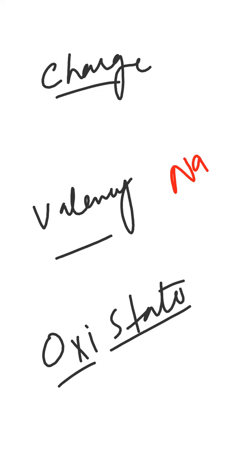So how would sodium react? It will donate its one electron. एक ही होता है, it belongs to group one. And when it is donating its one electron, means it is donating its negative charge, so it will become positive sodium. Okay. So this plus one is something which is the future of the sodium.